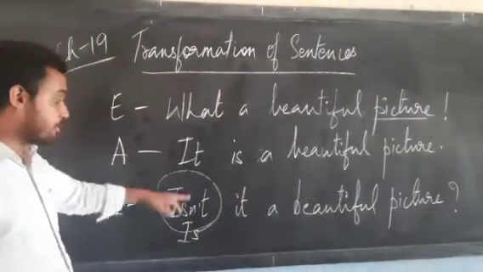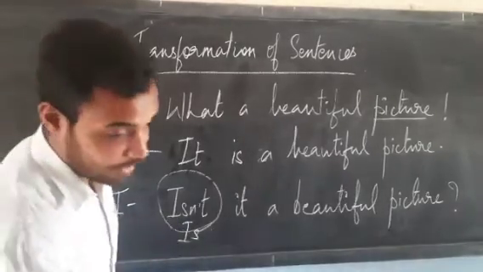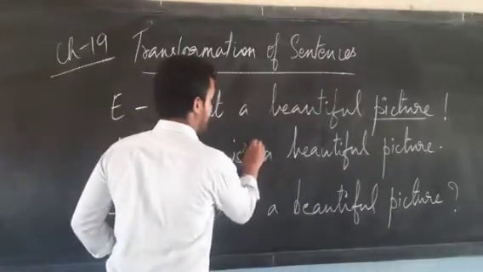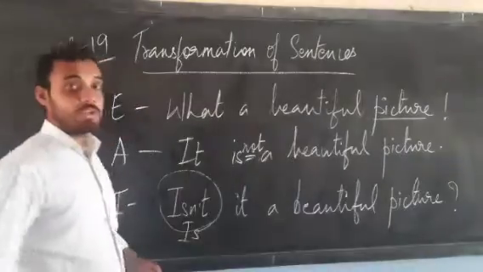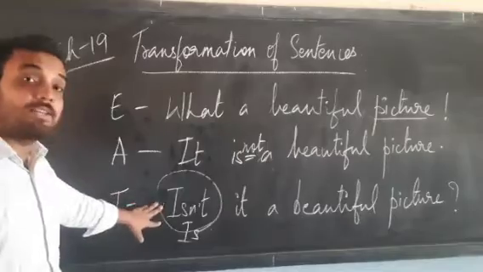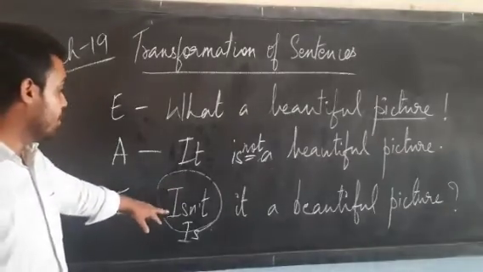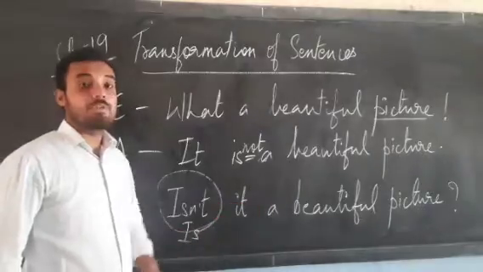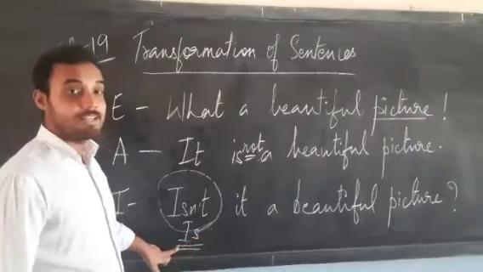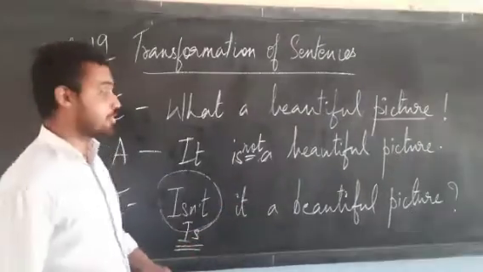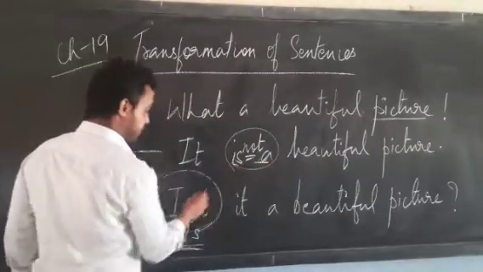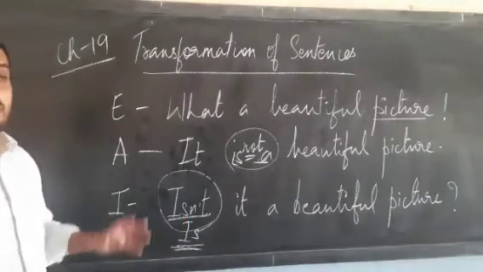Because my sentence is positive, this becomes negative. Now, when I change the statement into a negative statement, it is not a beautiful picture, the sentence becomes negative. Now what will be my interrogative sentence? That time we will use is, not is not, but is. Is it a beautiful picture? With negative we use positive, and with positive we use negative. Always keep this in mind.